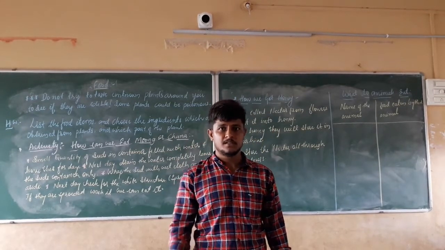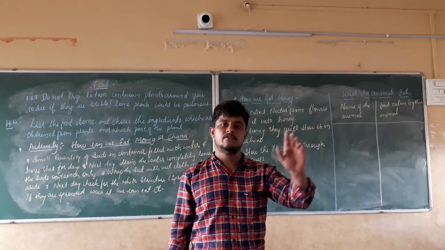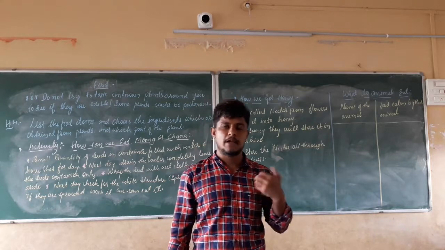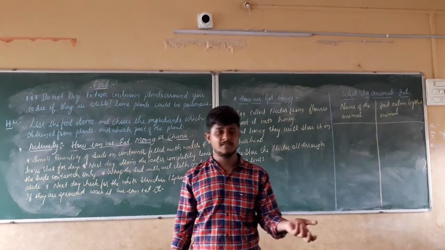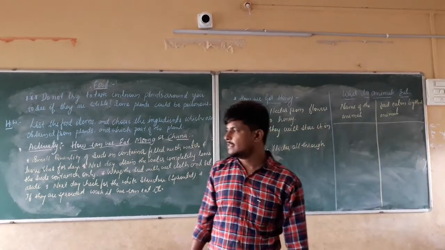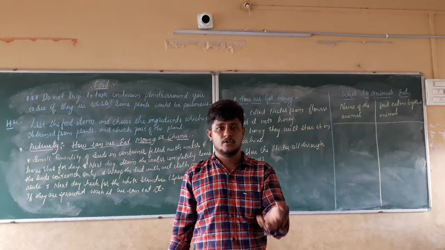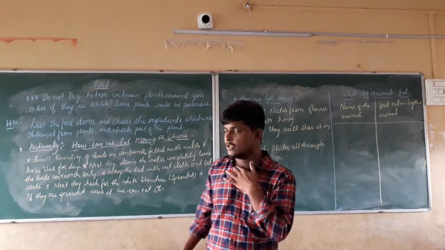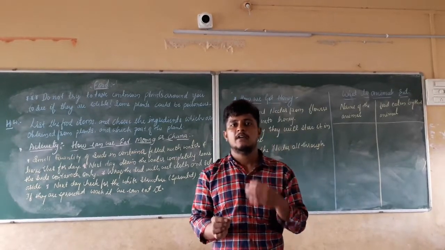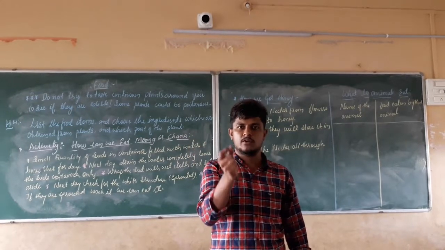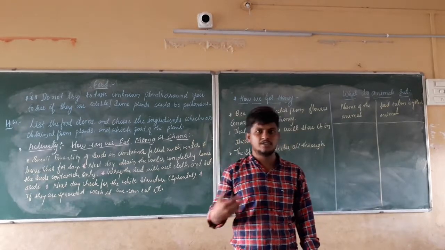For example, chili, which is a spice, comes from which part of the plant? It comes from the fruit part. In the same manner, mango is a fruit. Mustard oil comes from seeds. Coconut is a fruit. We can give a number of examples. We just have to identify from which part of the plant we get the food.